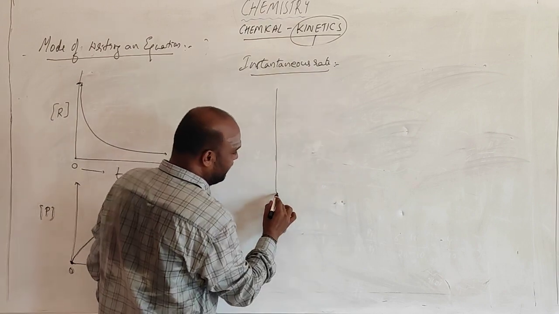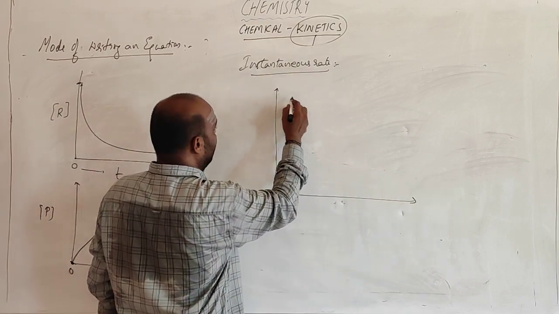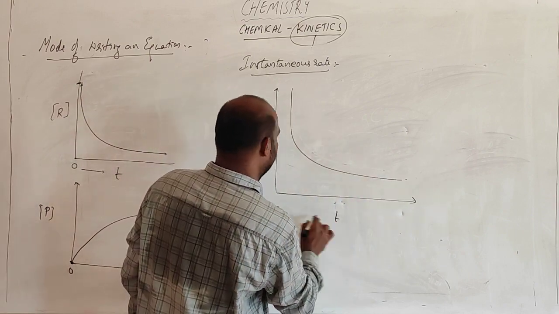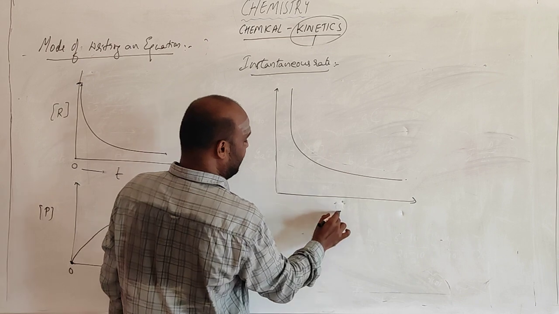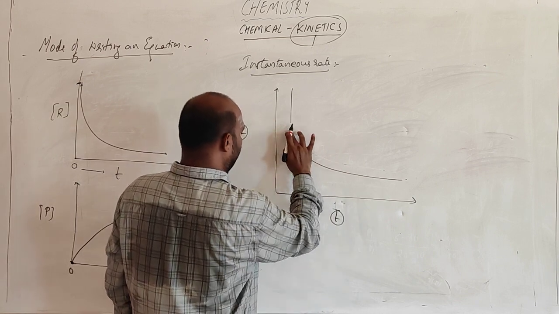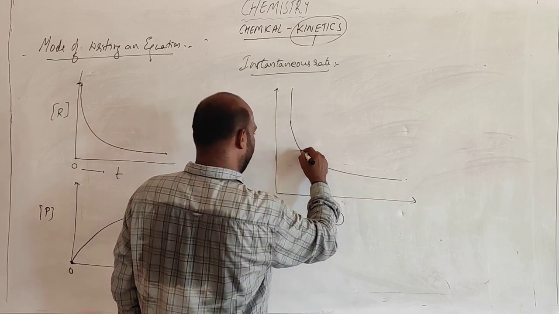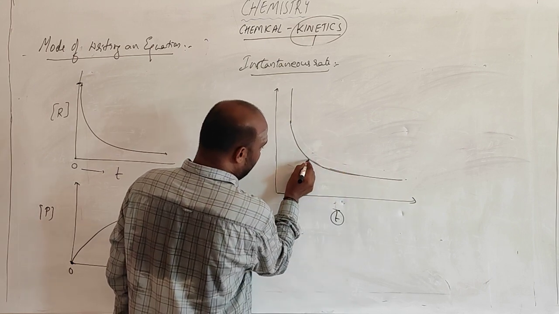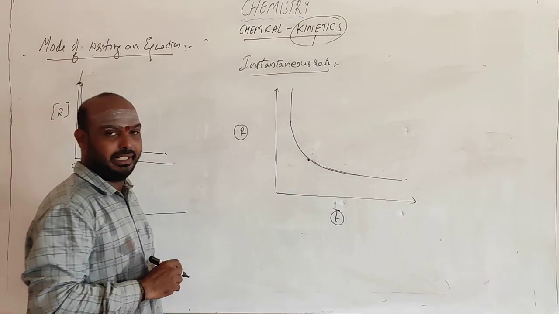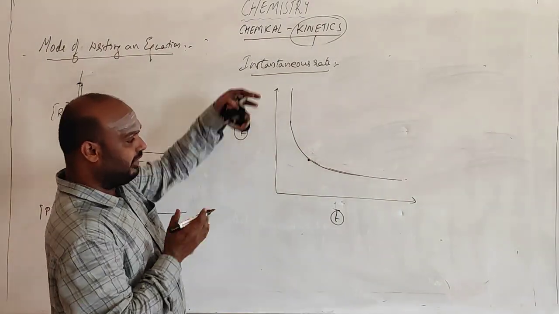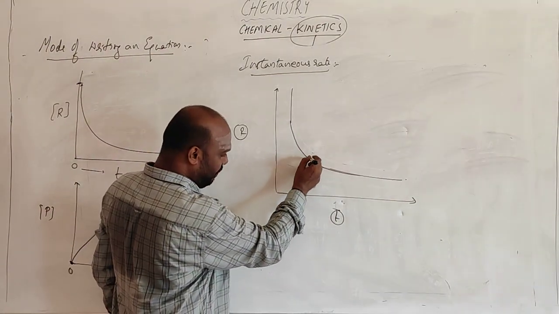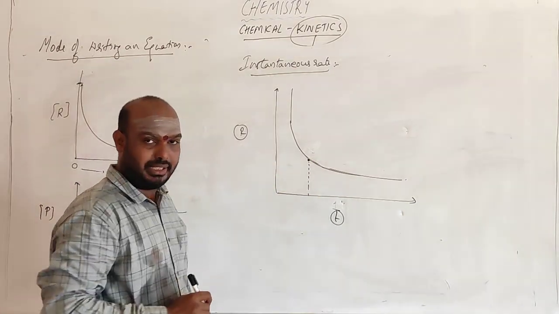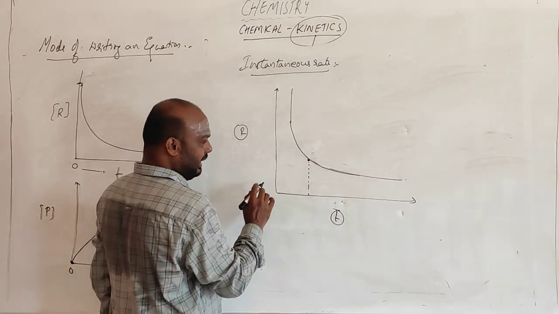Suppose you take a graph like this, the concentration of reactant like this, and this is time. At this particular point, I want the rate. See, he is not mentioning a rate difference. He is asking at this particular point of time. So if you take time, this will be the particular point of time, right? Something will be obtained.